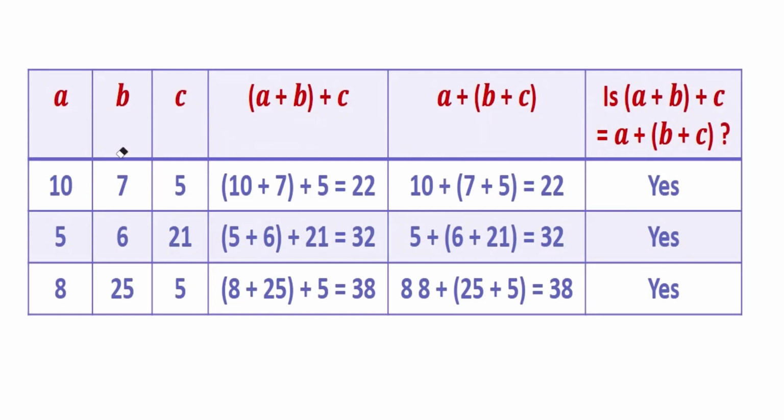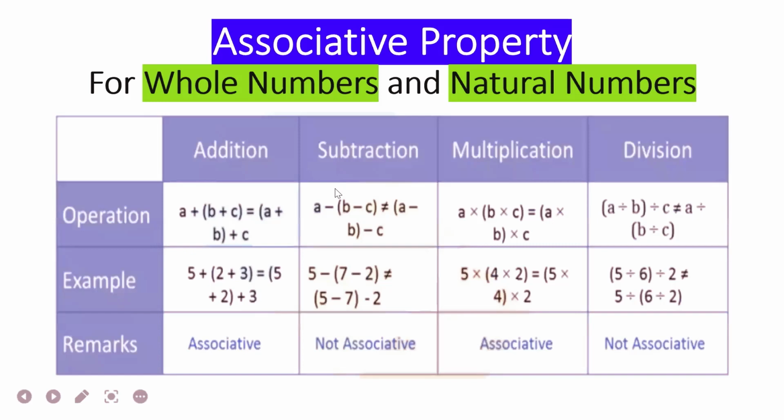So let's apply it now. For whole numbers and natural numbers it is the same as I discussed just a minute back. I took three numbers, 10, 3, 5, whatever I was discussing just now. Same case here as well. Any numbers you may take, you can apply addition over there and that would give you the same result, and that is associative. Okay, that means whole numbers are associative under addition.